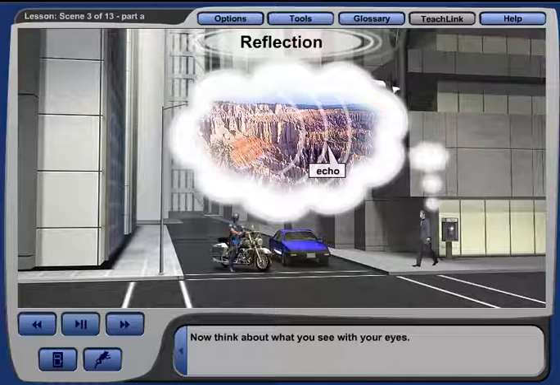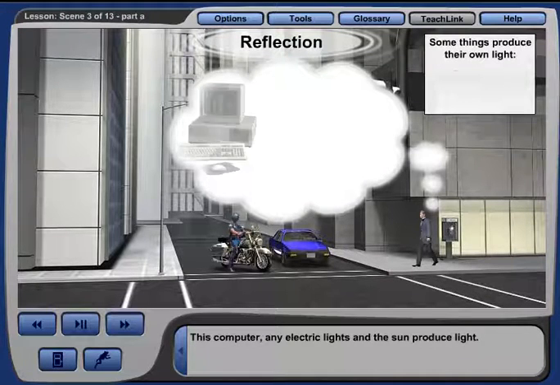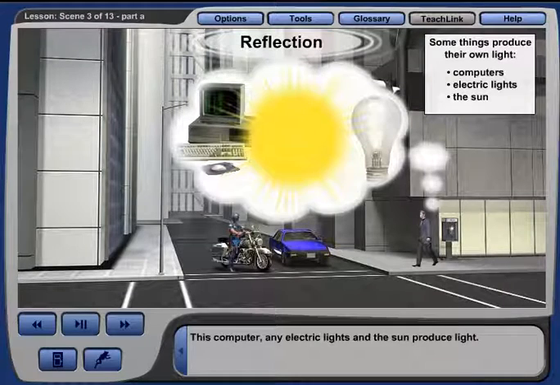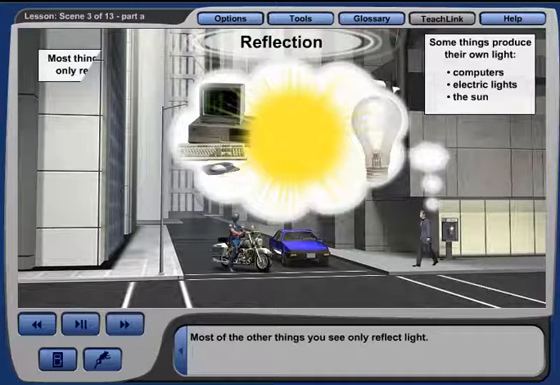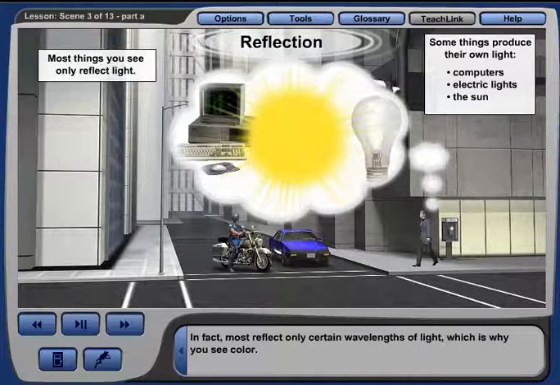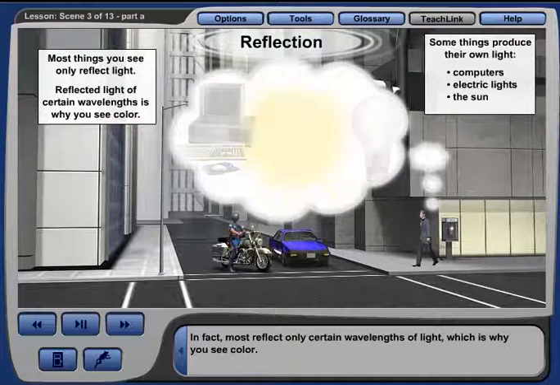Now think about what you see with your eyes. How many of the things around you are giving off their own light? This computer, any electric lights, and the sun produce light. Most of the other things you see only reflect light. In fact, most reflect only certain wavelengths of light, which is why you see color.